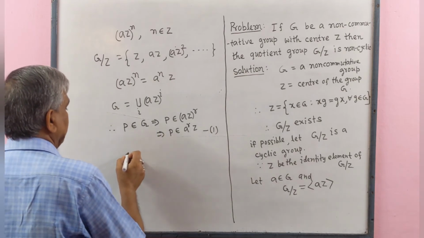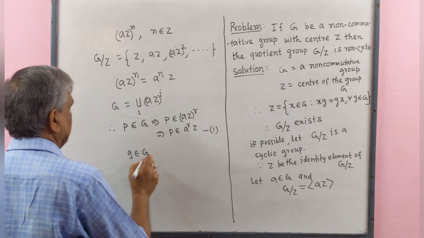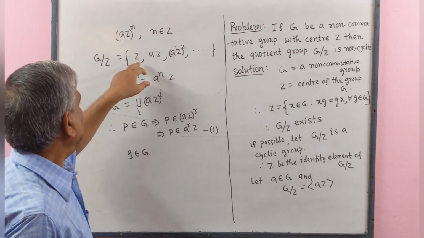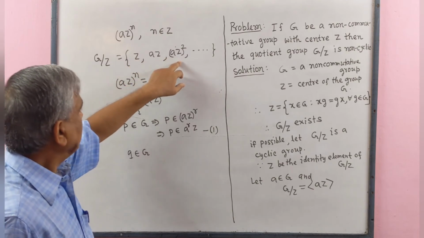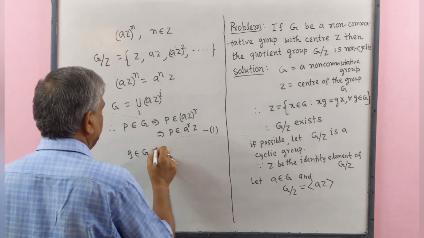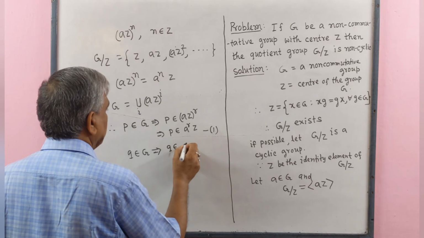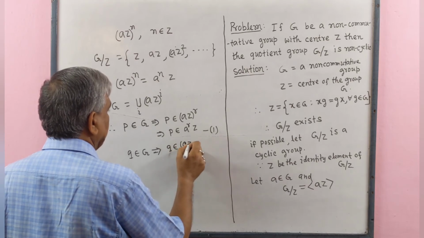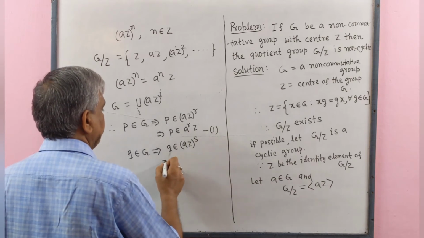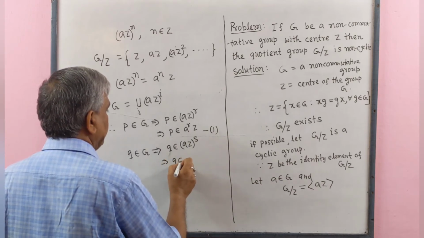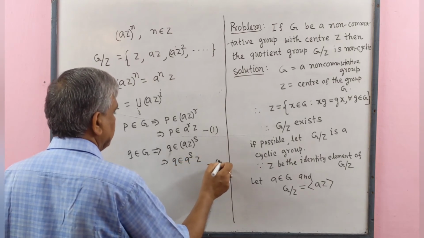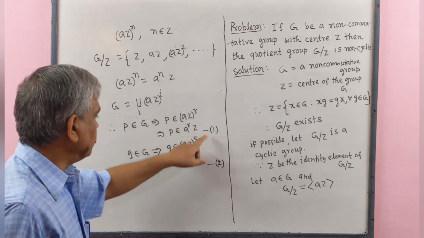Again, let q belongs to G. Therefore, q be an element of any one of these cosets implies that q belongs to (aZ)^s, implies that q belongs to a^s Z. This is number 2.